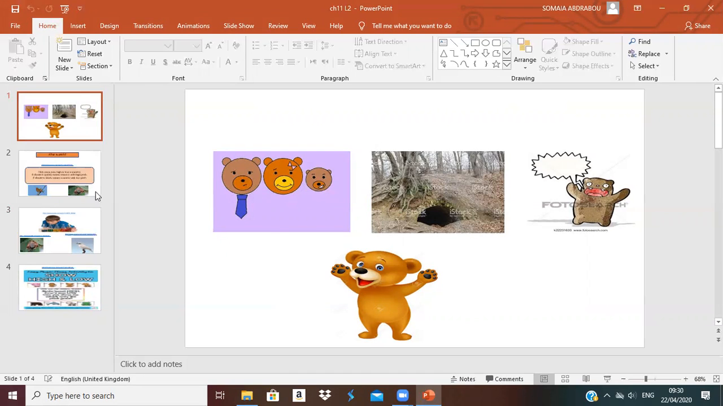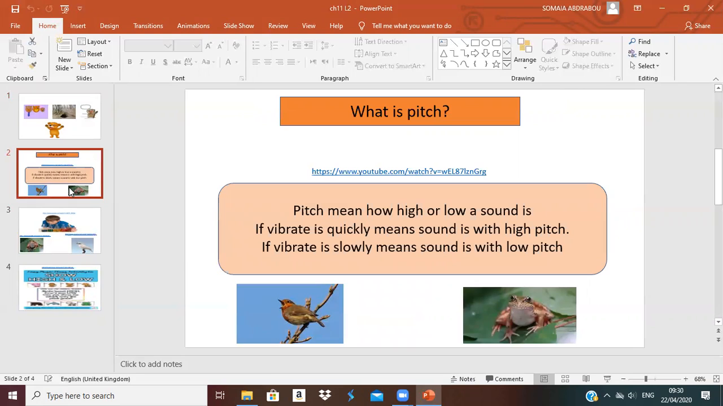Okay? Why? Because it has a high pitch. So pitch means how high or low the sound is. How high or low a sound is. Here it is. I made the pitch by using my voice, high or low.